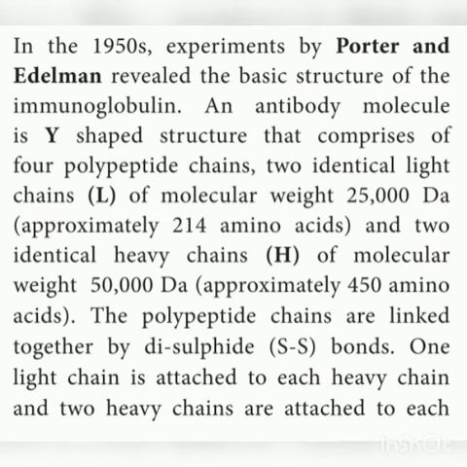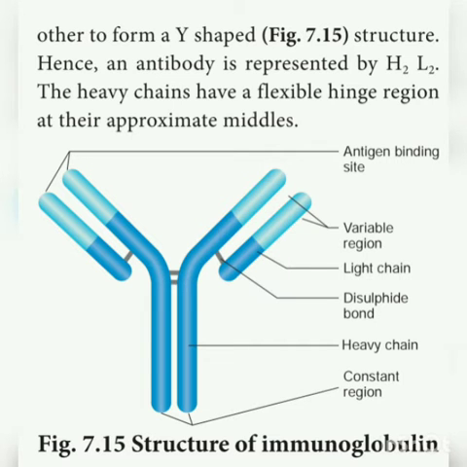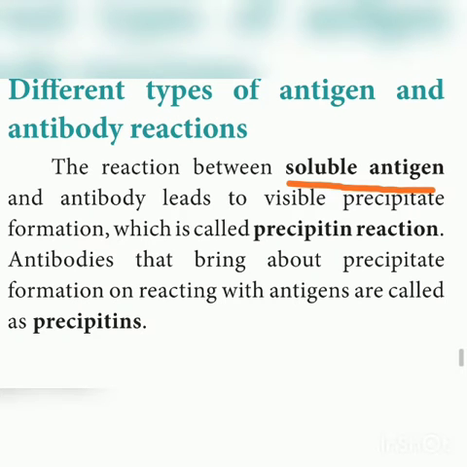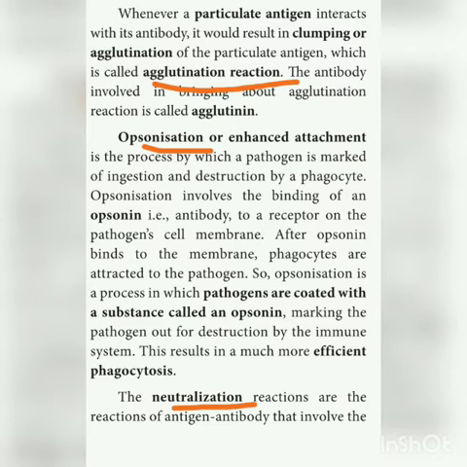Okay, and you have to know the structure of the immunoglobulin. It's a very important question, and you have to draw the diagram and mark the parts. So draw and practice the diagrams and mark the parts. And then what are the functions of this immunoglobulin? The functions of immunoglobulins are agglutination, precipitation, opsonization, and neutralization. And you have to study all these different types of antigen and antibody reactions: precipitation, agglutination, and then opsonization, and then neutralization of substances.